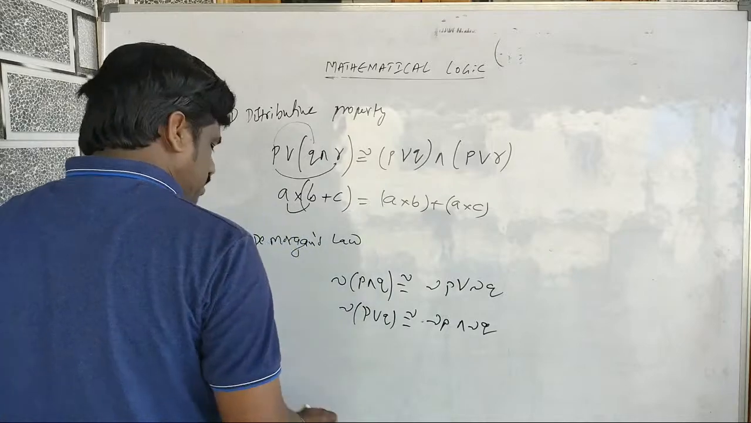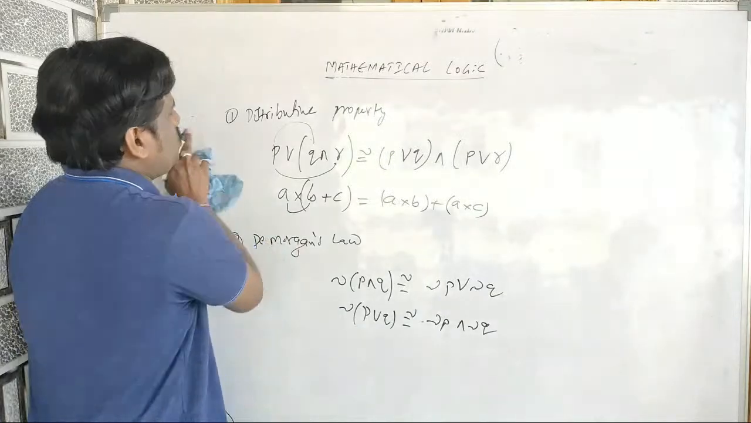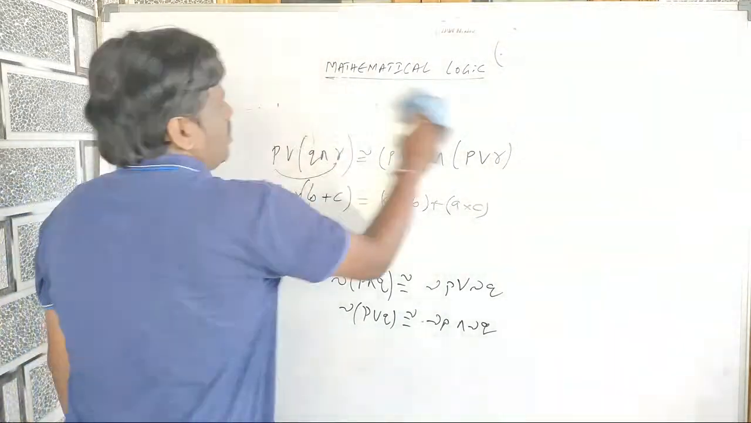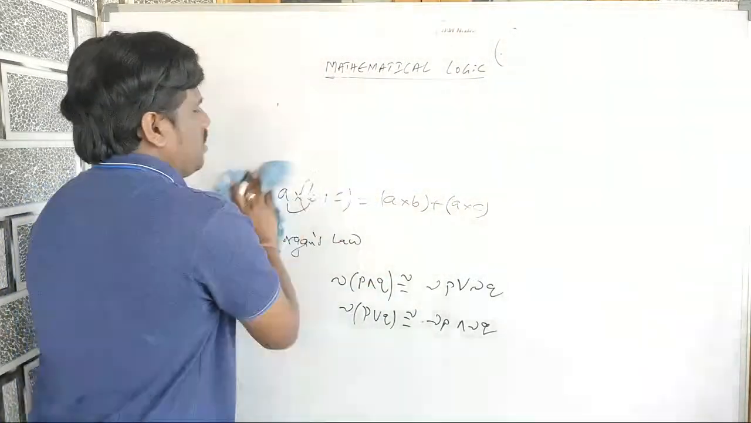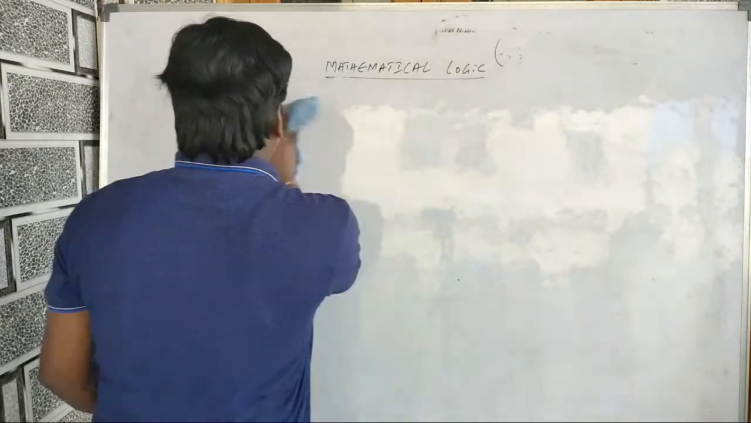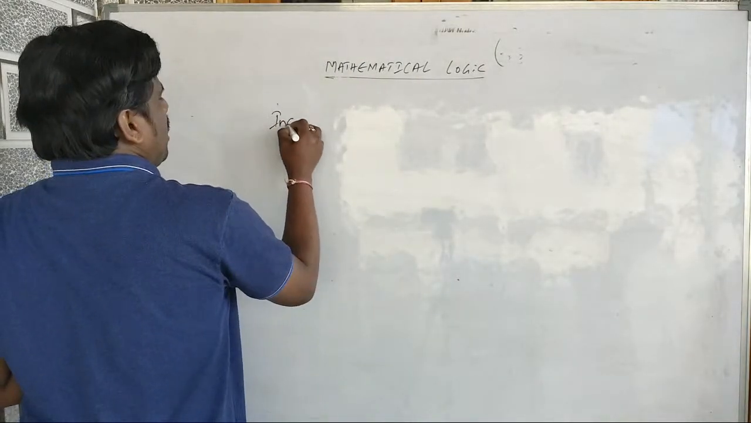Next, I am explaining only the important laws, not all the laws. So the distributive law and De Morgan's laws are important. Hope you have understood. Fine. Next, identity laws.